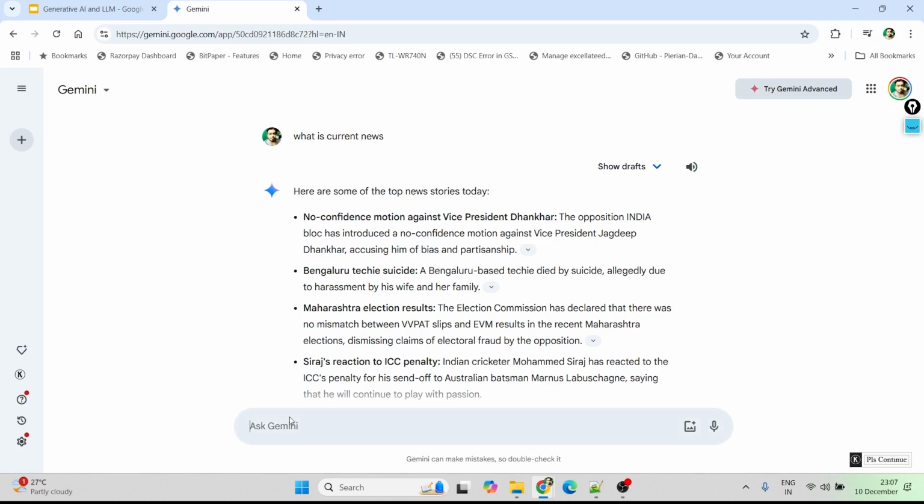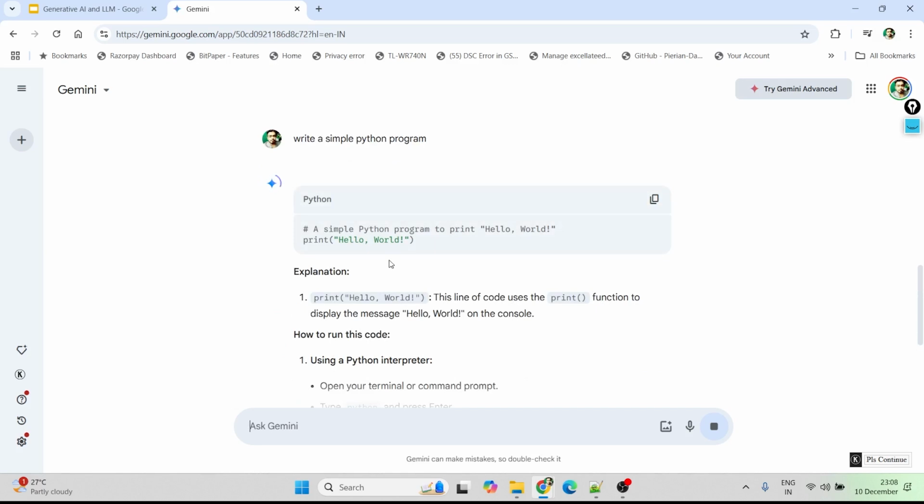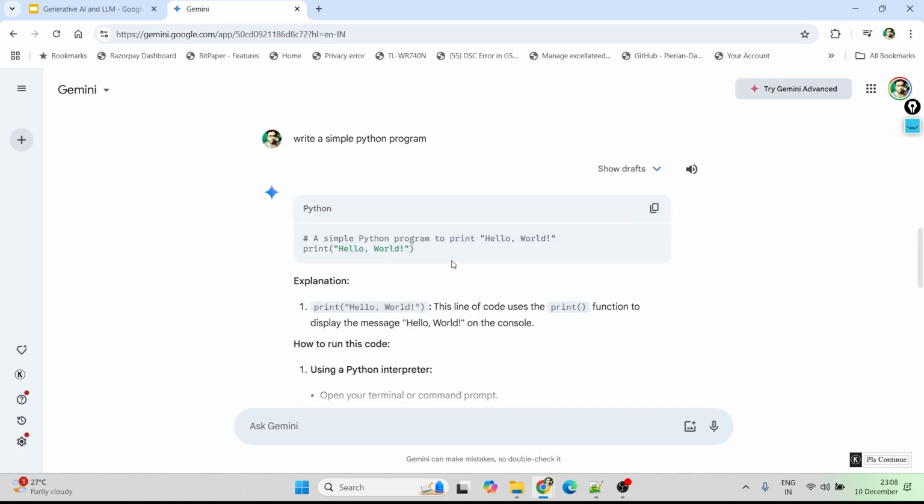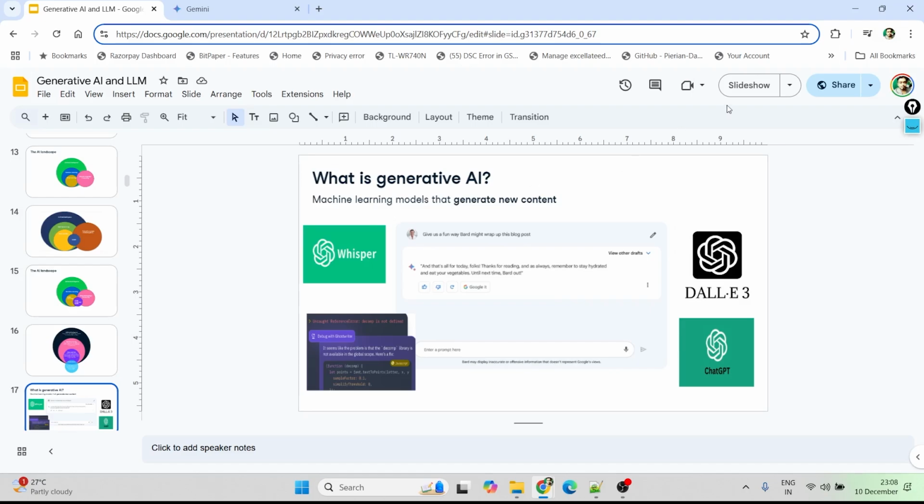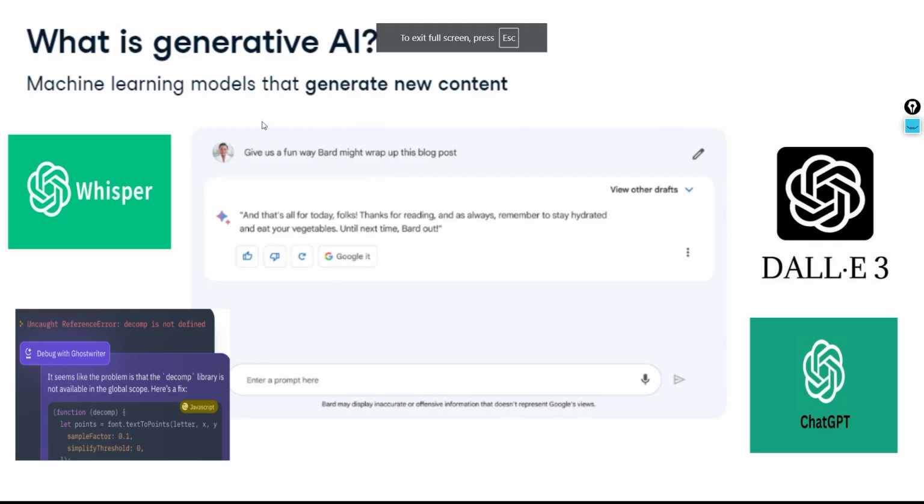So this is actually generating some new data. Even if I ask a programming question, like write a simple Python program, I'm not giving any program specifically. I'm just telling it to write a simple Python program. It's writing hello world, so you can see it's able to generate the data. So now what is generative AI? Generative AI is basically a machine learning model or a technique that generates new content.